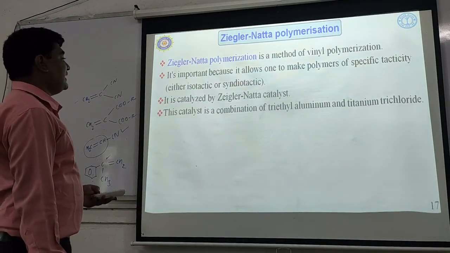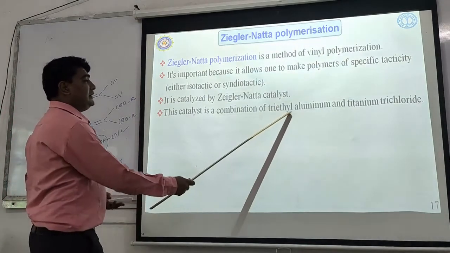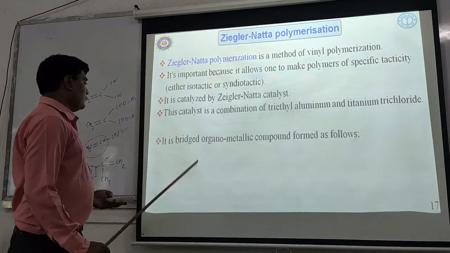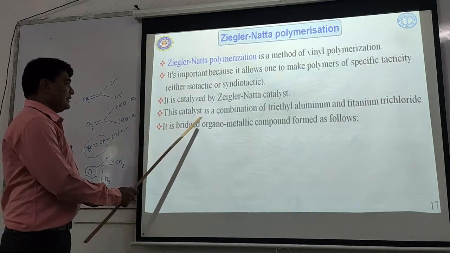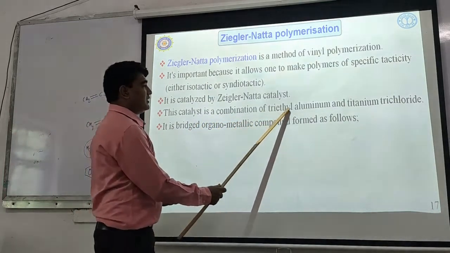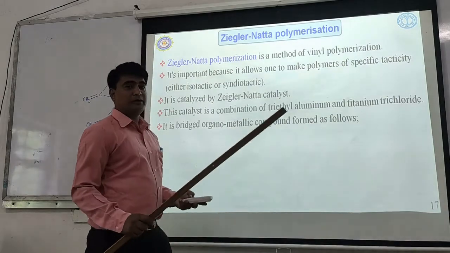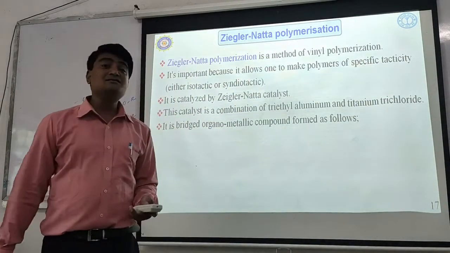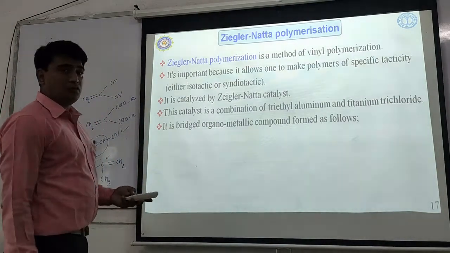This catalyst is a combination of triethyl aluminium and titanium trichloride. See here, this catalyst is nothing but a combination of triethyl aluminium, that is Al(C2H5)3, and titanium trichloride, TiCl3. Okay, it is a bridged organometallic compound formed as follows.